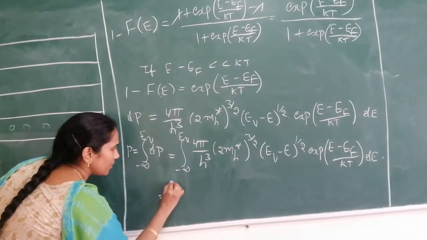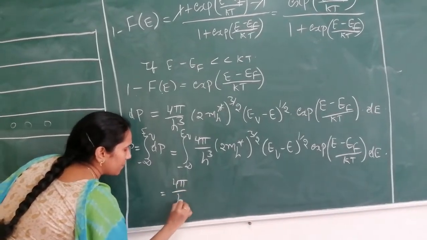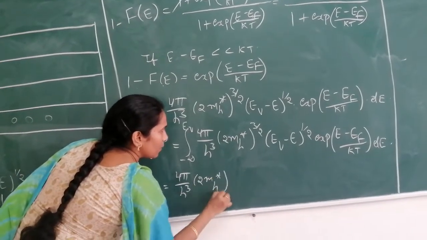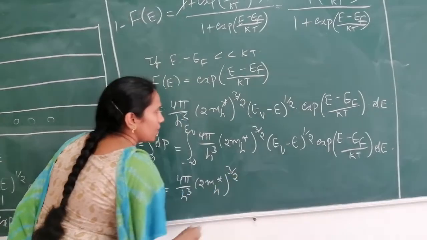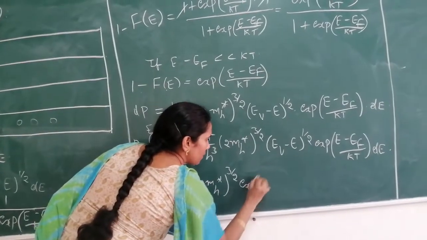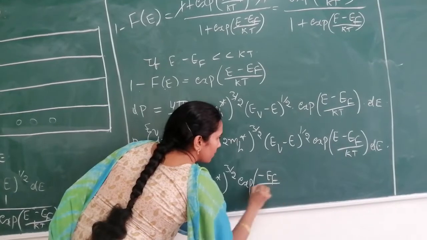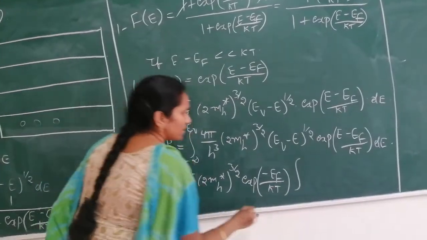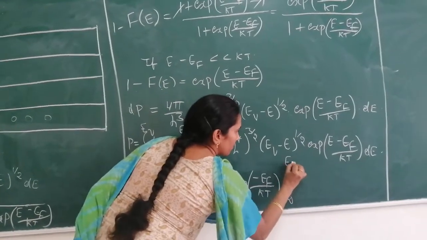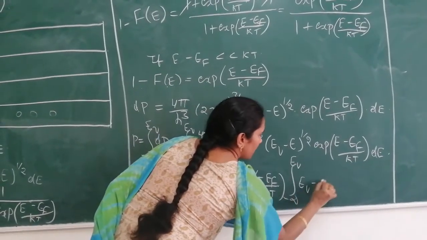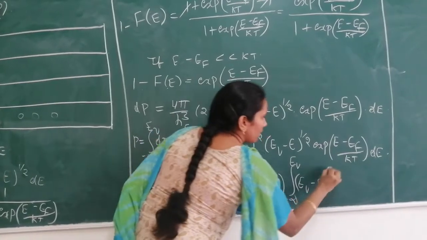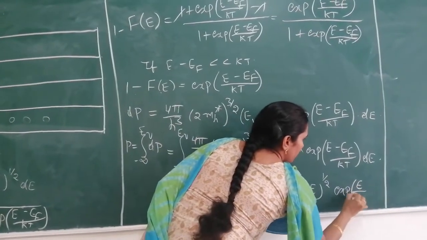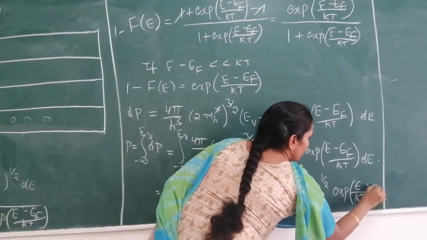So it becomes 4π/h³ (2 mh*)^(3/2) exponential of −EF/kT times the integral from minus infinity to EV of (EV − E)^(1/2) exponential of E/kT dE.